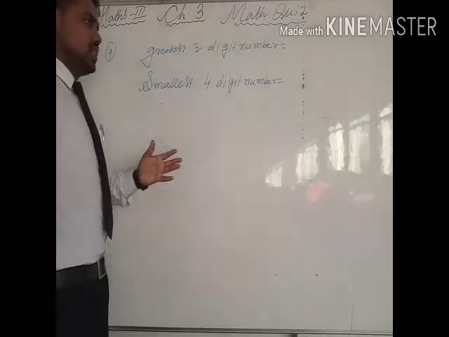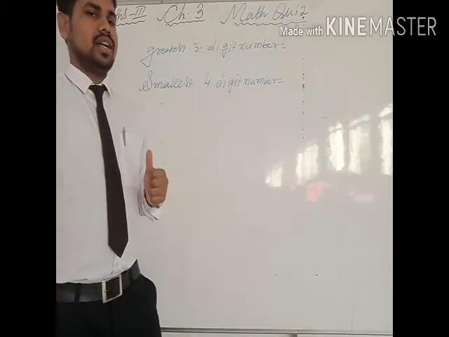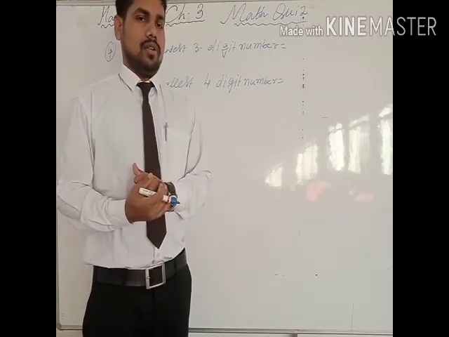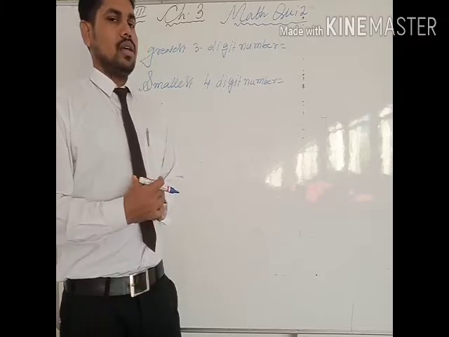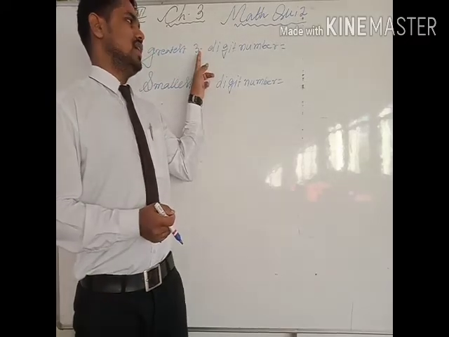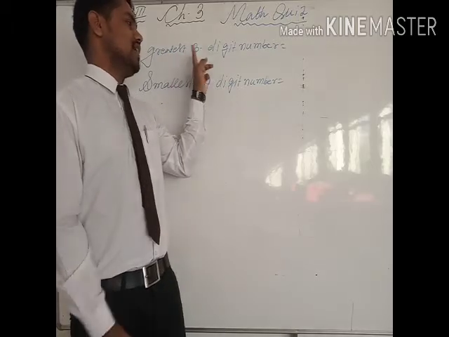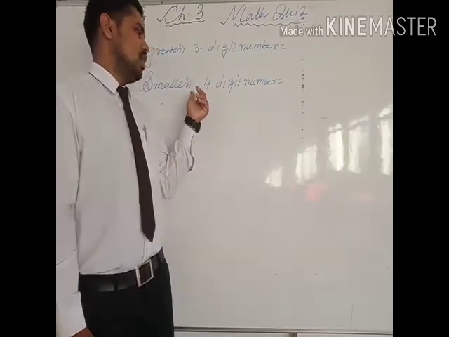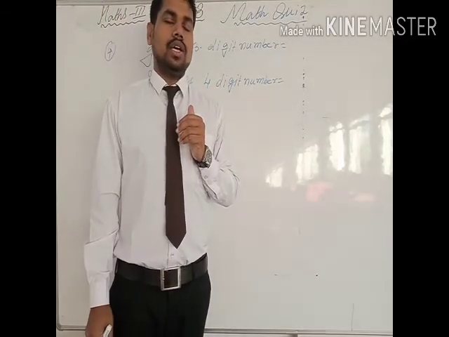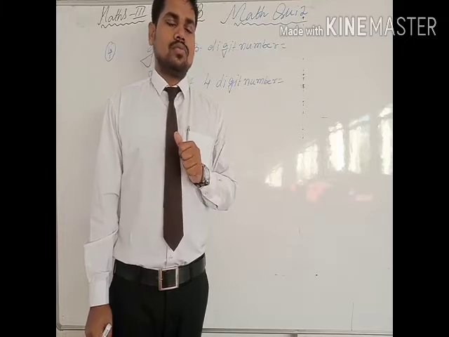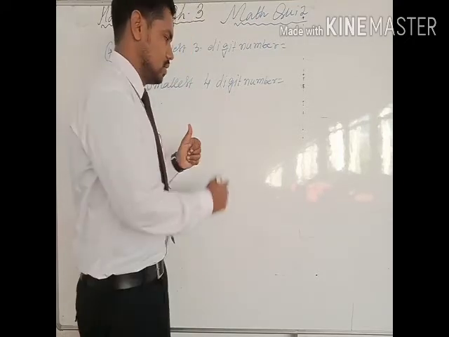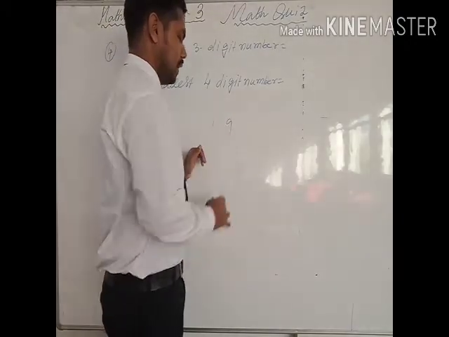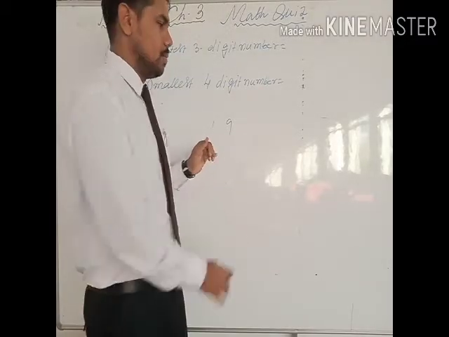One logic is there related to the smallest and greatest digit of a number, that first you have to understand to solve this type of problems. This word problem is asking how much we should add to the greatest 3-digit number so that the answer comes out as the smallest 4-digit number. Okay, so let's take an example. Smallest 1-digit number is 1. Greatest 1-digit number is 9. Smallest 2-digit number is 10.